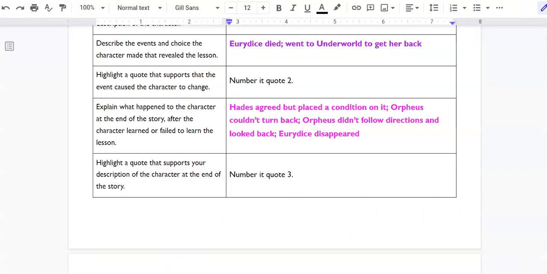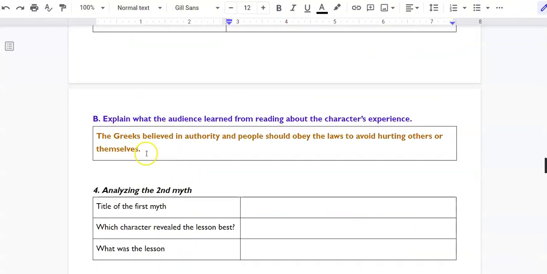So if we look back at my brainstorming sheet, right, 3B, explain what the audience learned. I wrote here, the Greeks believed in authority and people should obey the laws to avoid hurting others or themselves. So you want to take this part of it beyond just people learn to follow directions, and tell us more, like what we learned about the Greeks from this, or how it applies today, or how we can relate to the Greeks, something like that.